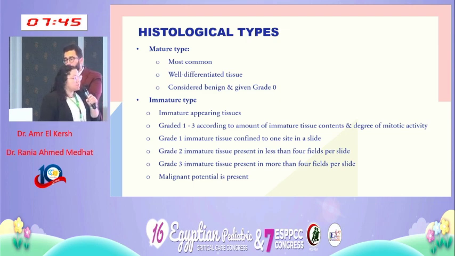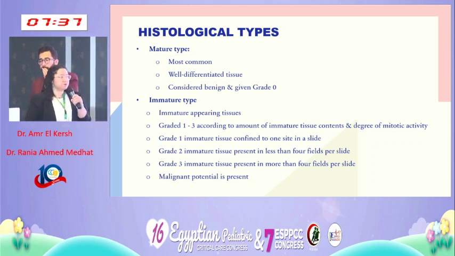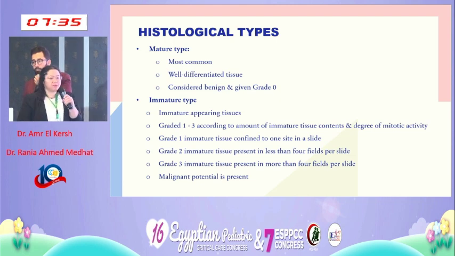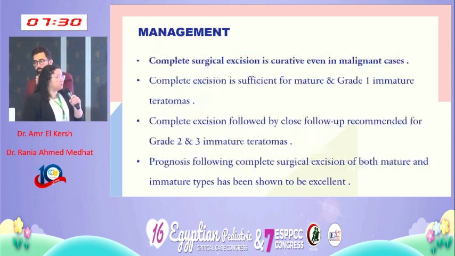The other type is the immature type. In the immature type, histopathologically, we have immature appearing tissue. It is graded from 1 to 3 according to the amount of the immature content and the degree of the mitotic activity. Malignant potential is present with the immature type.